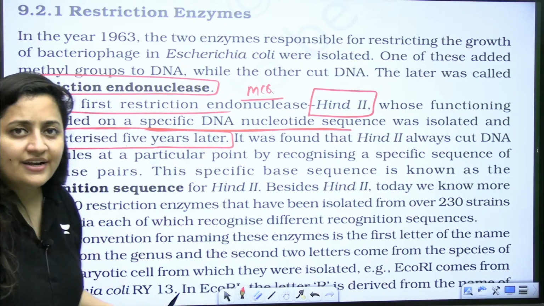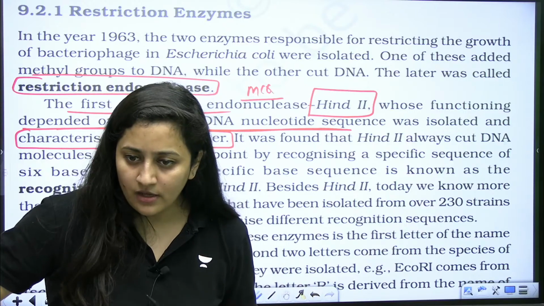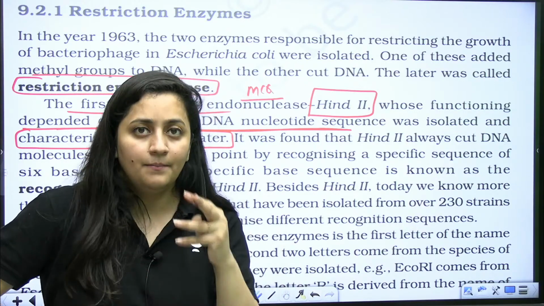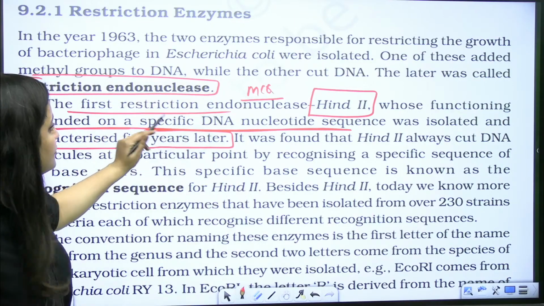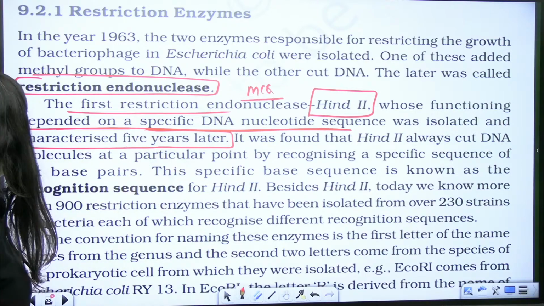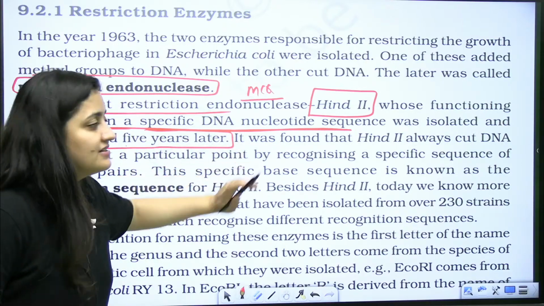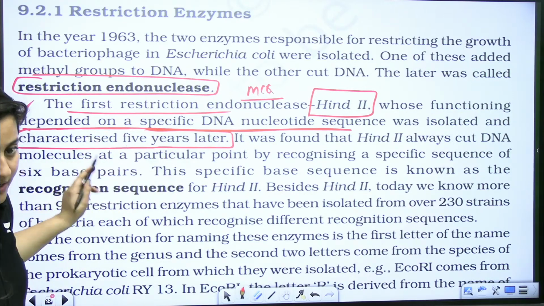So HindII was discovered, but its functioning depended on a specific DNA nucleotide sequence, and it was isolated and characterized 5 years later. This information is important, an MCQ can come from this part.